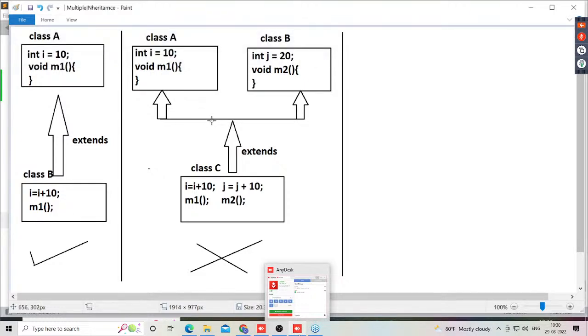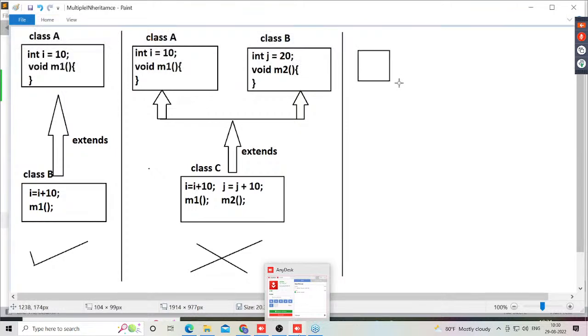Actually, in the second case, we are not having any problem. The concept is very fair. But with the third approach, the third diagram, you will get a problem with multiple inheritance. Because of that single problem, multiple inheritance was totally removed from Java. Then what is that problem here? Try to understand this now.